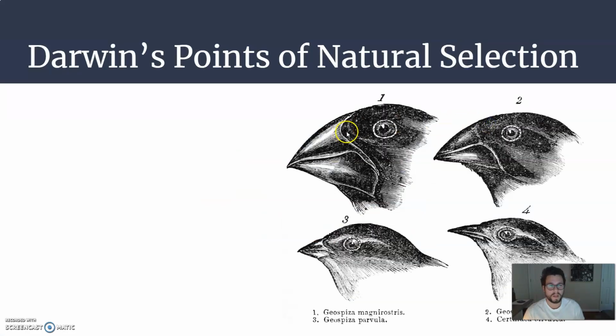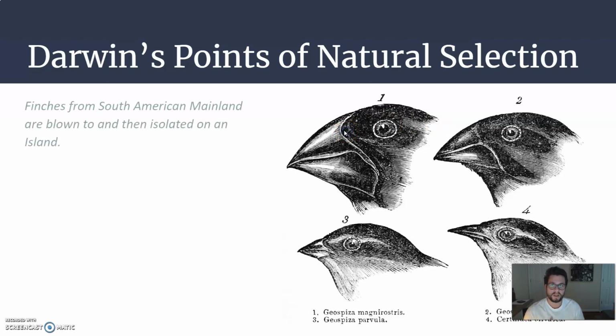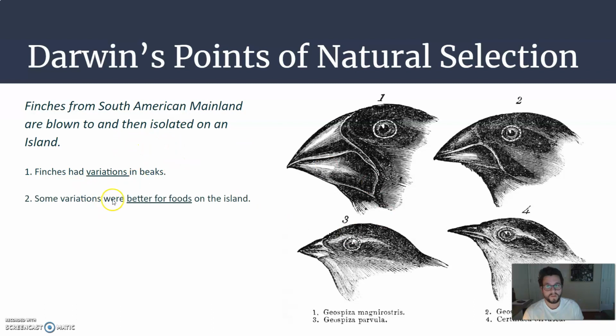So, some major points that he made about how natural selection works. In our finch example, South American mainland finches were probably blown from South America to that island. So these finches had variations. They had different beaks. Some variations were better for different foods on the island. Some were better for seeds, some were better for bugs. There were more finches than available food, so some of them are not going to survive.